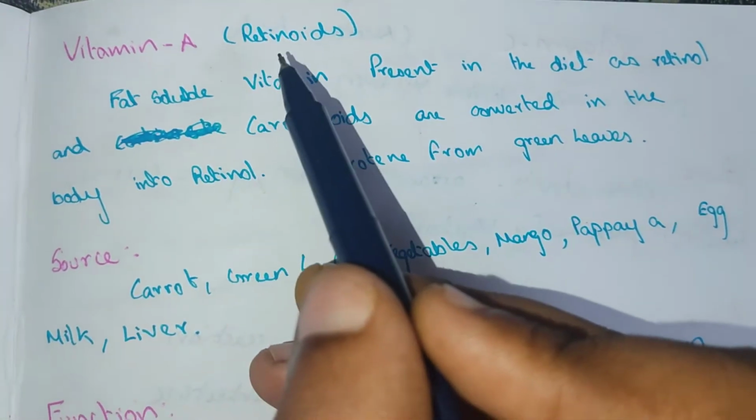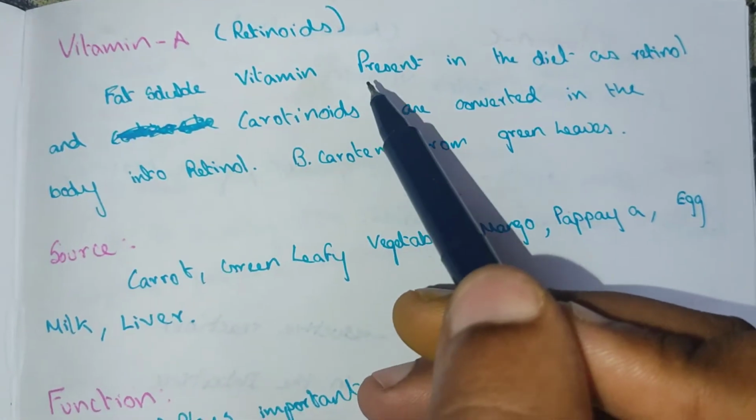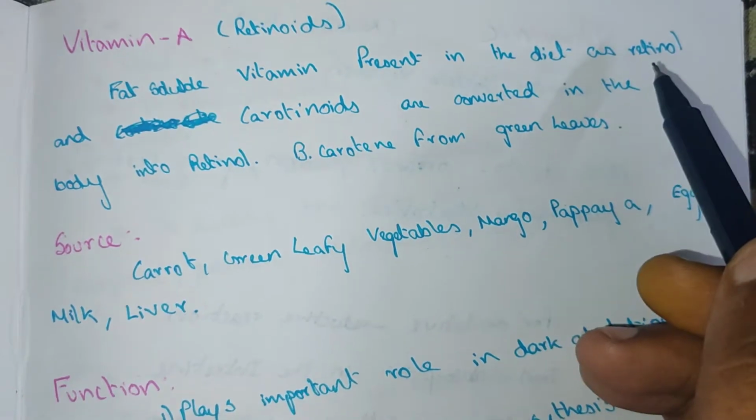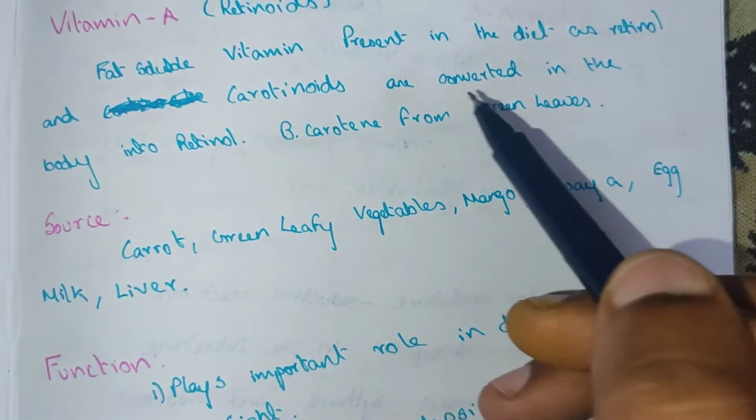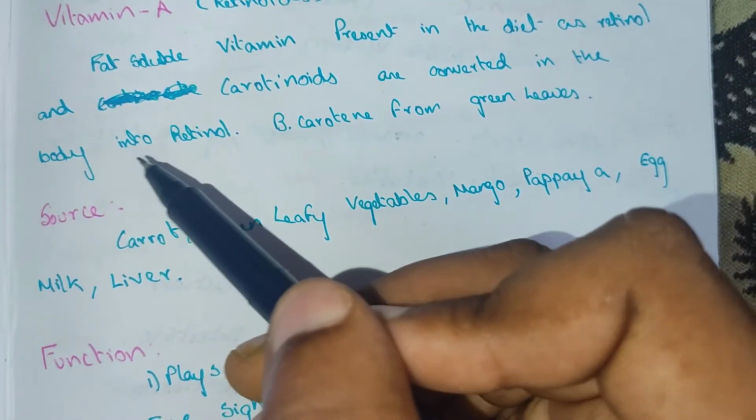Vitamin A, retinoids, is a fat-soluble vitamin present in the diet as retinol. The carotenoids are converted in the body into retinol.